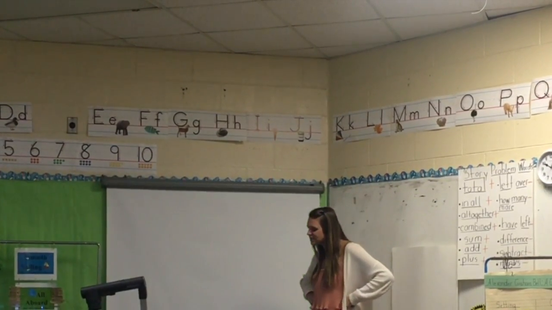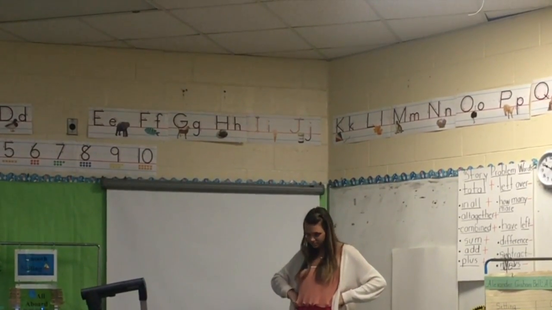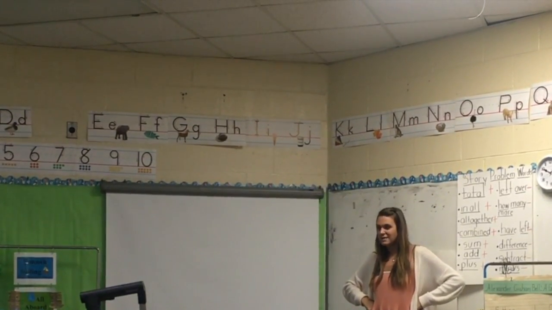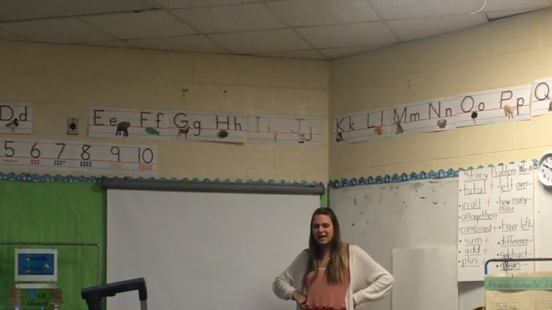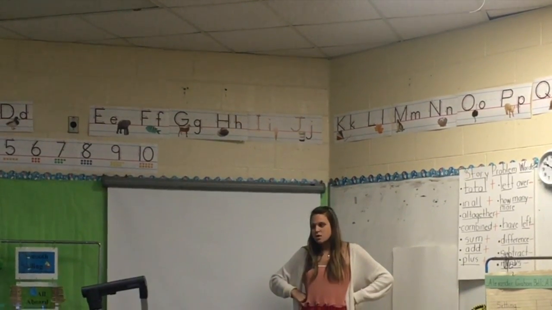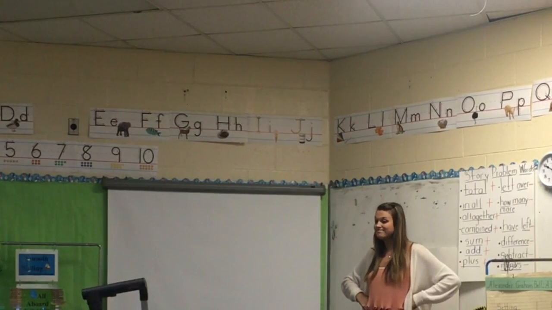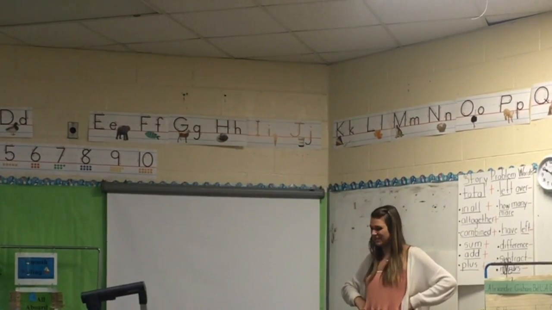What were our 4 seasons? Summer, spring, fall, and winter. And remember, which one was the most liked? Summer. Yep, summer. They were the most liked. And which one was the least liked?